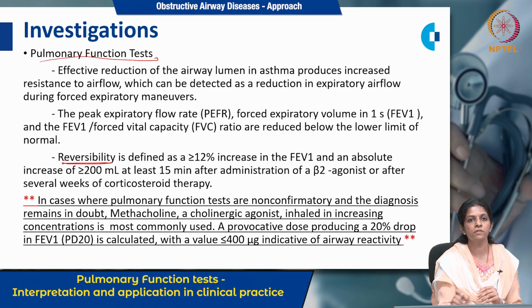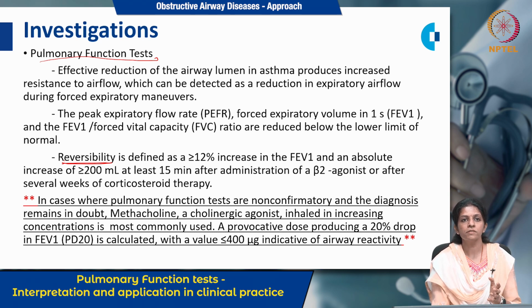So what is this reversibility testing? You give some bronchodilators and see whether the patient is having reversal of these volumes or not. It is defined as an increase of greater than or equal to 12% in FEV1 and an absolute increase of greater than 200 ml at least 15 minutes after the administration of a beta-2 agonist, or after several weeks of corticosteroid therapy. If it is there, that's the reversibility testing, and that is diagnostic for bronchial asthma.